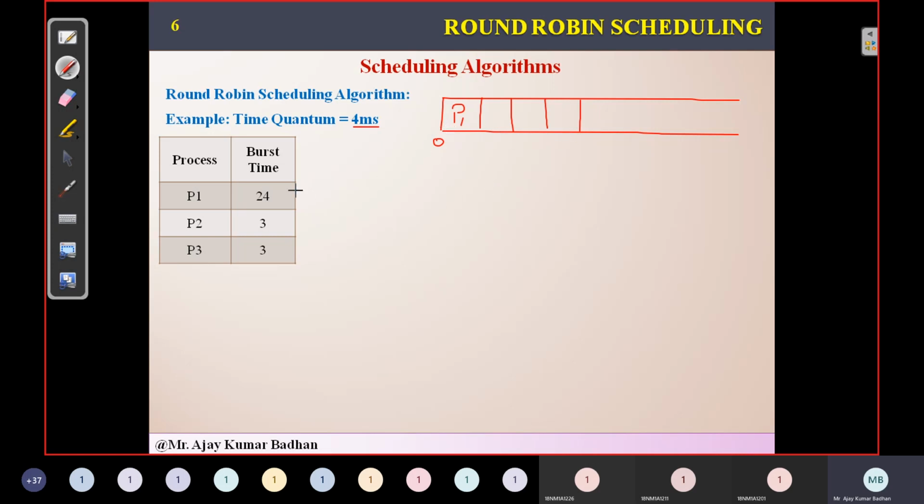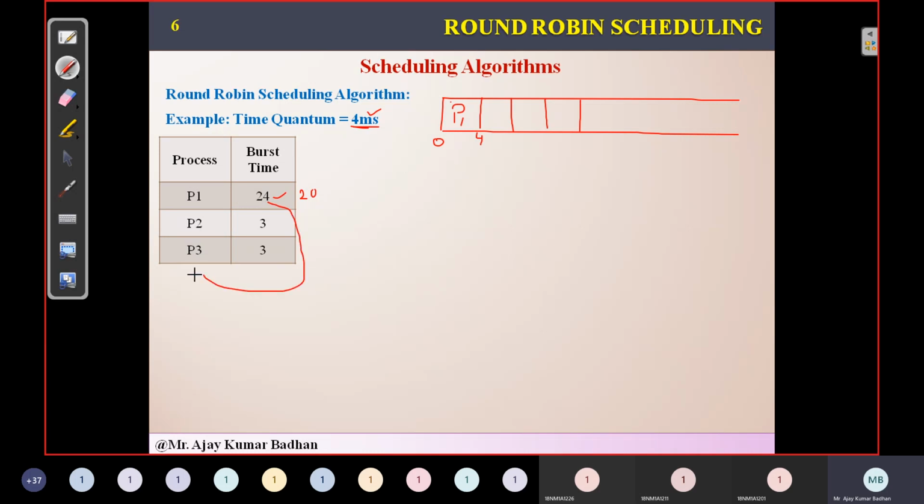Now first I have allocated P1. P1 requires how much time? 24 milliseconds. But what is the time I have given him? 4. So he will execute for 4 milliseconds. Immediately after 4 milliseconds, how much time is left? He requires an additional 20 milliseconds. But as I have set the target of 4 milliseconds, an interrupt will immediately be generated by the operating system, indicating that the time for process P1 has completed. The operating system will remove this process and keep it in the ready queue. So this is a queue now.